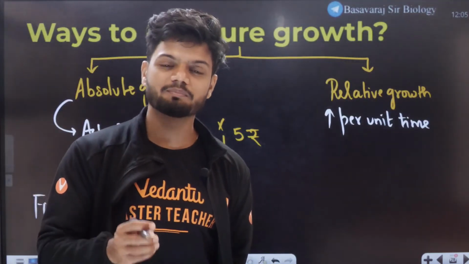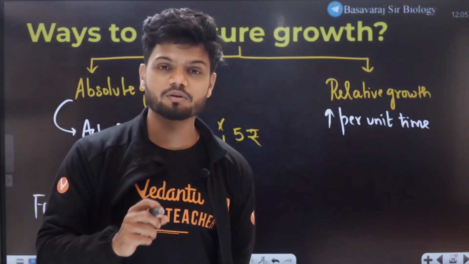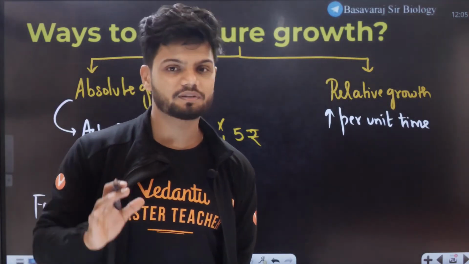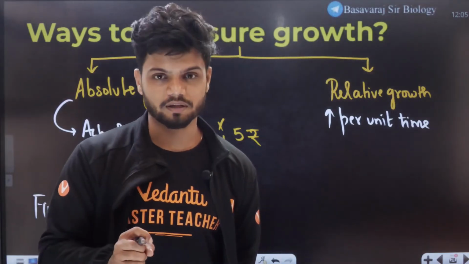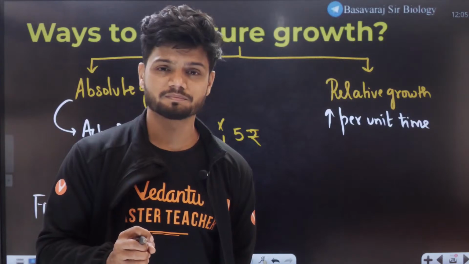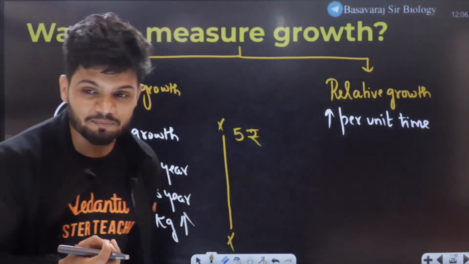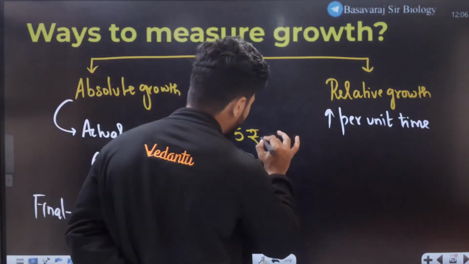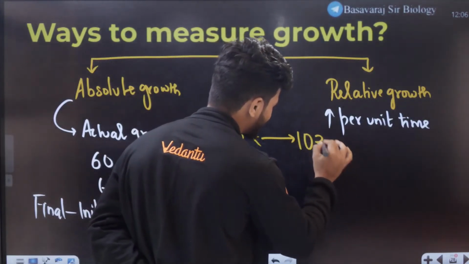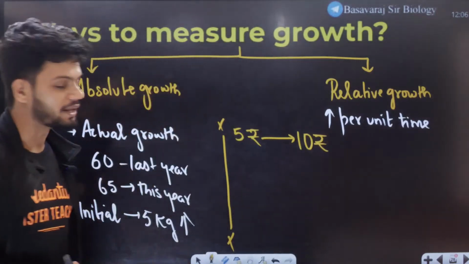With 5 rupees I cannot even buy Dairy Milk for myself, let alone for someone else. So please increase my pocket money. So parents are like, true, the world has become expensive, inflation and all. So they increase the pocket money to 10 rupees.